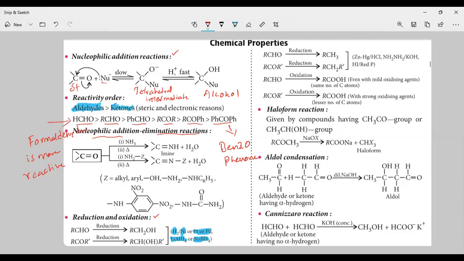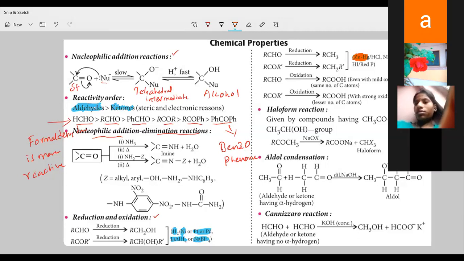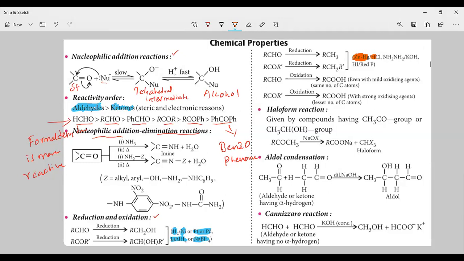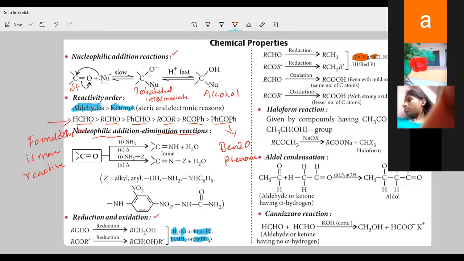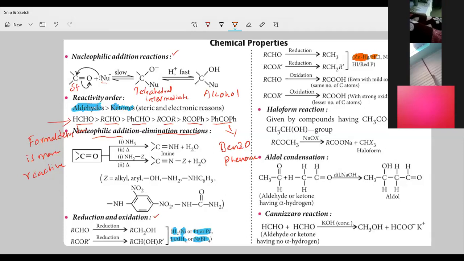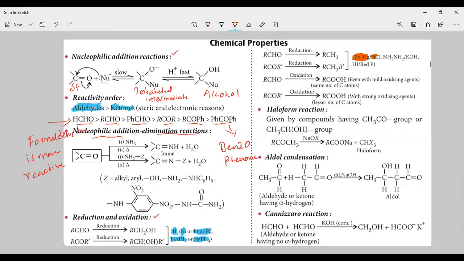When the aldehydes are converted into alkanes here, upon treatment with zinc amalgam in the presence of HCl, this aldehyde will be converted into alkane.